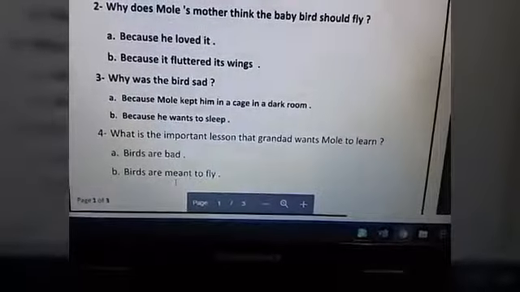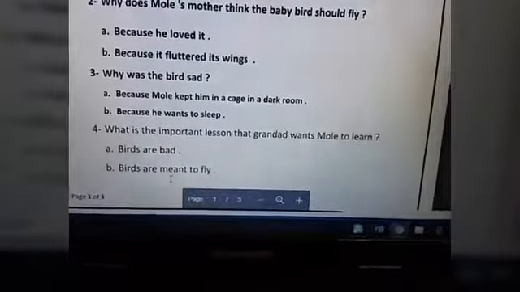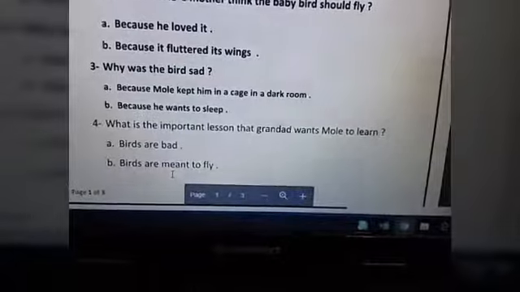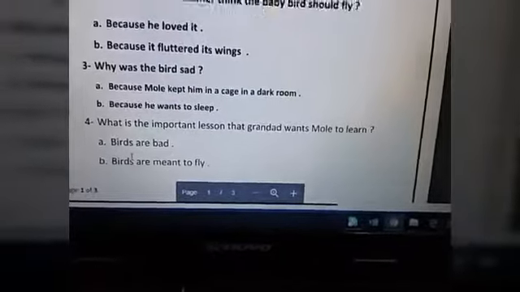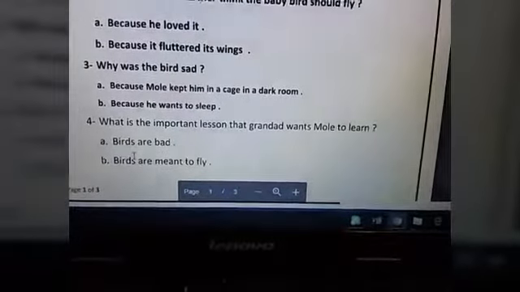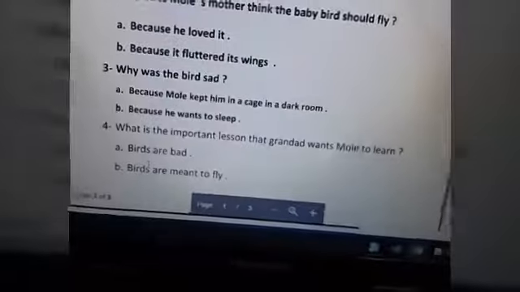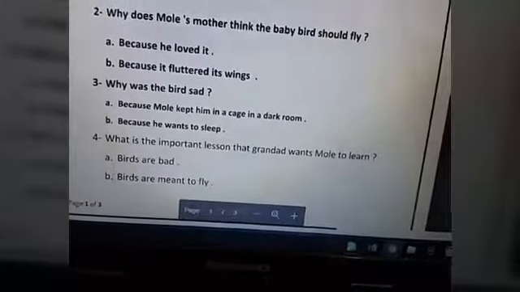Number 4. What is the important lesson that Granddad wants Mole to learn? His granddad gives him a lesson. What is this lesson? Birds are bad, or birds are meant to fly. Allah creates birds to fly, as we said inside the class. Okay, the answer will be letter B.